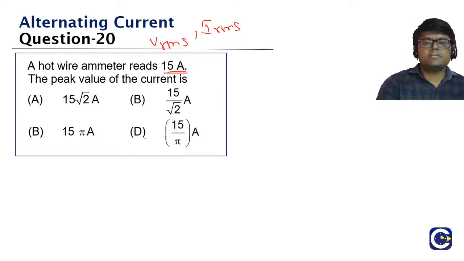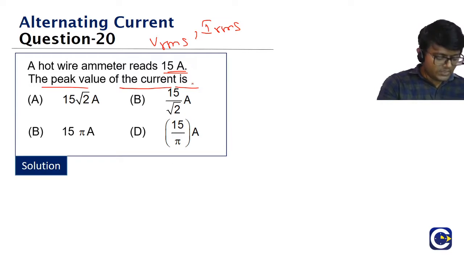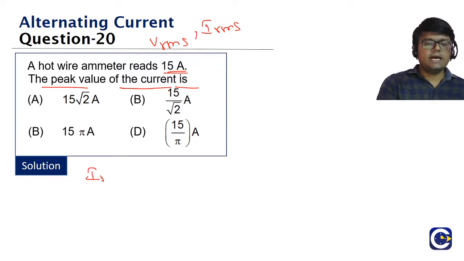If you talk about voltage, it gives us VRMS. The hot wire ammeter is giving us 15 amperes. We have to find the peak value of current. It's a straight question. So IRMS is given as 15 amperes, and we have to find I naught.